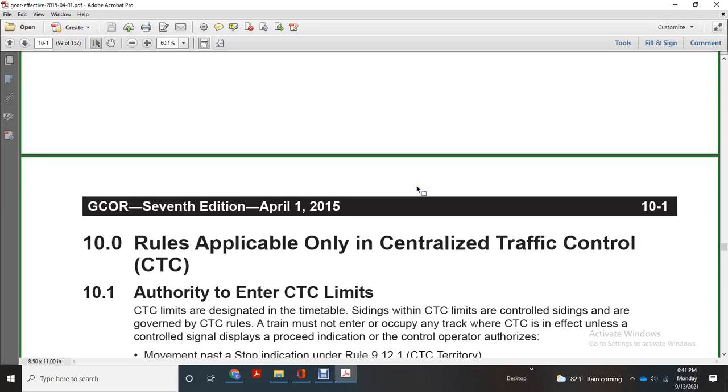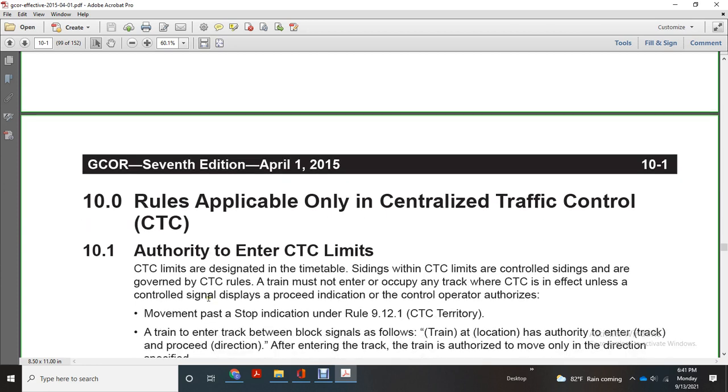Alright, General Code of Operating Rules, 7th edition, April 1st, 2015. Rule 10, applicability. Centralized traffic control authority applies to the end of the centralized traffic control. The centralized traffic control limits are designated in the timetable. Sidings within the centralized traffic control limits are controlled sidings and are governed by the centralized traffic control.